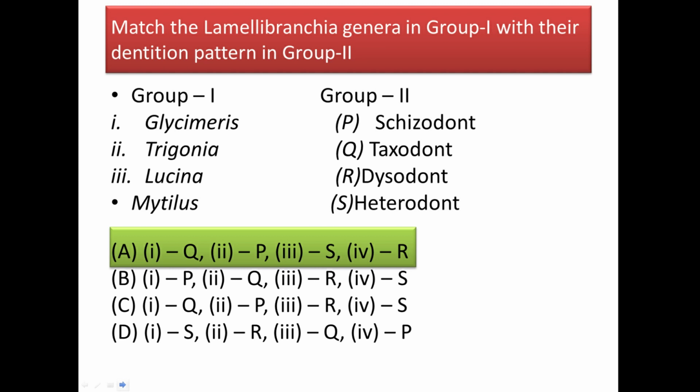Next we have a match the column, where in group 1 we have Lamellibranchia and in group 2 we have their dentition pattern. So Glycymeris has taxodont dentition, Trigonia is schizodont, Lucina is an example of heterodont and Mytilus is an example of dysodont. So our answer will be option 1.